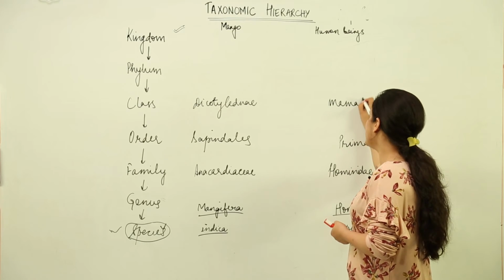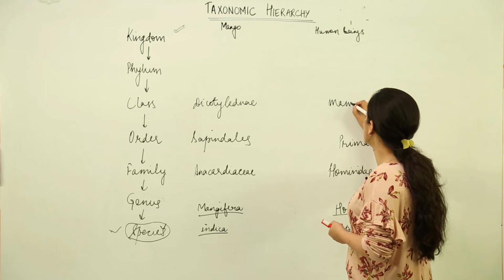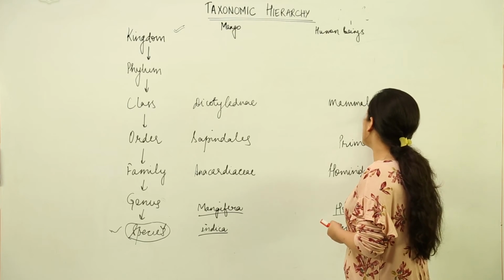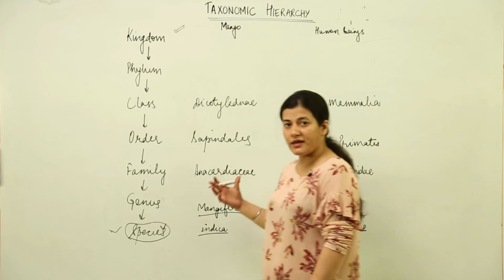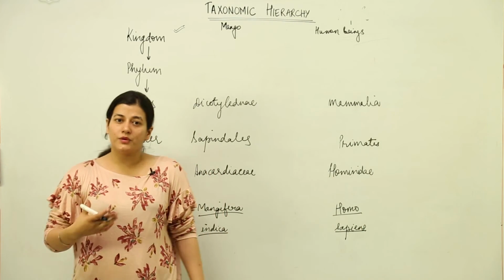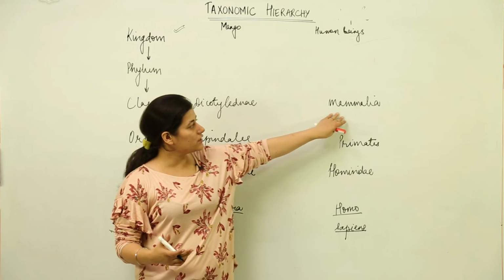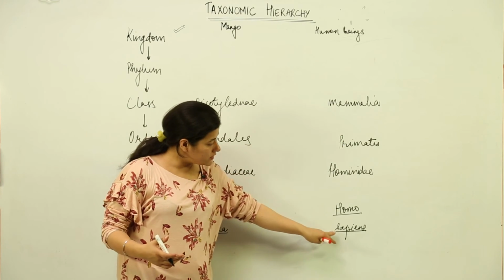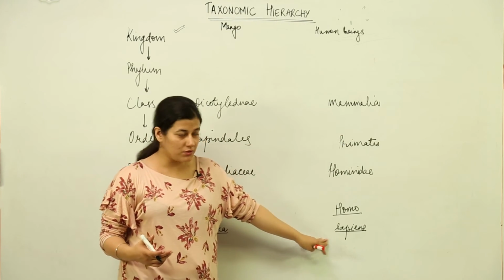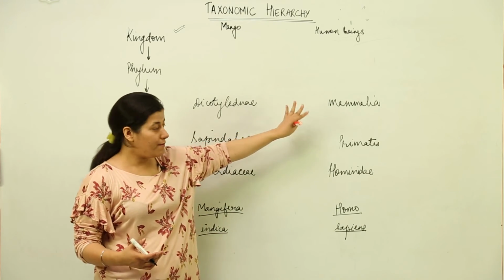Now you see when we come to the level of class, in Mammalia we see whales also under a similar class, blue whale, and dolphins also. We talk about elephants, all these are included in class Mammalia. See how we started from the basic level of human beings and how we have reached Mammalia.